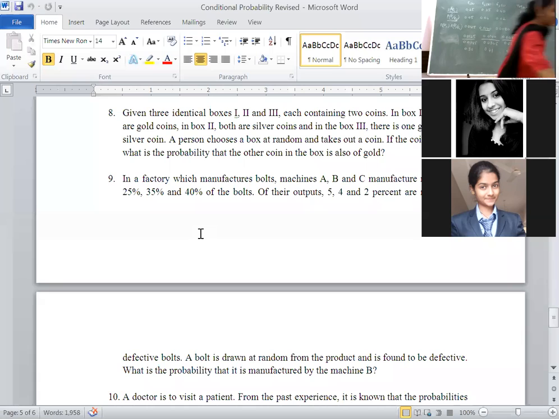Just to go through, one second. Day before yesterday also I forgot to take the attendance. I will take the attendance. Just to go through the calculation, I will explain. Strength is deteriorating, I don't know.